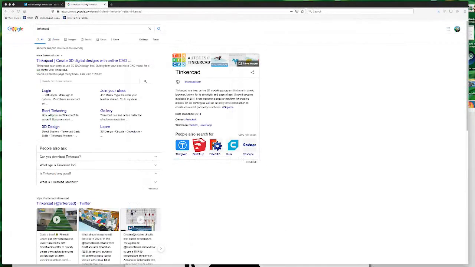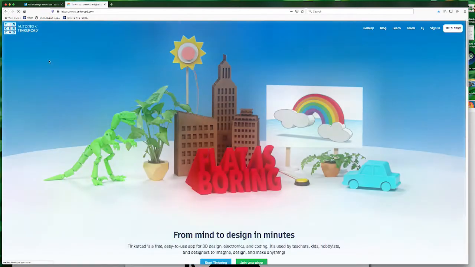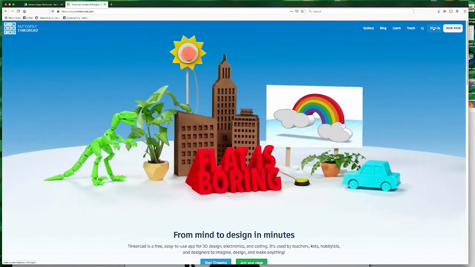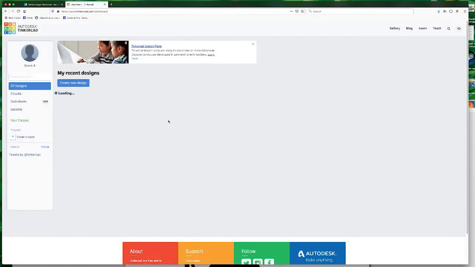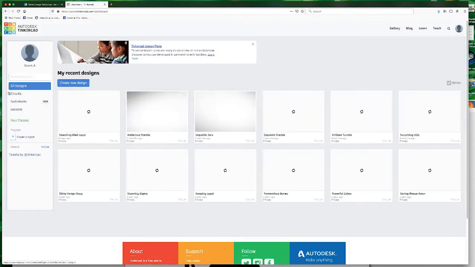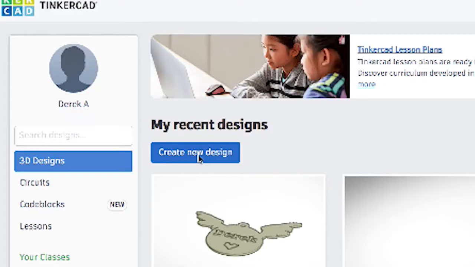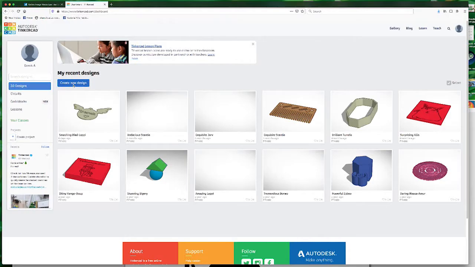Now that we've got our vector art, we're going to head over to TinkerCAD.com. TinkerCAD is free to use. If you don't already have an account, you can create one for no fee. And you can also log in using your Google or your Facebook info. We're going to go ahead and click on Create New Design, which will open up the design environment for TinkerCAD.